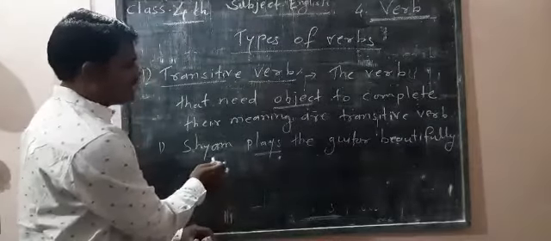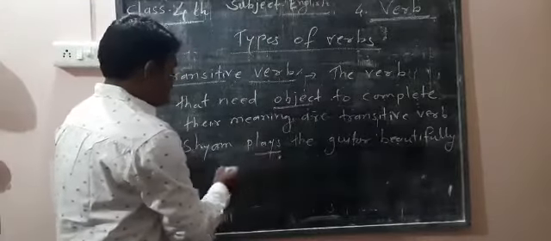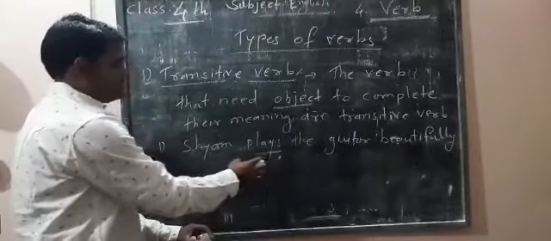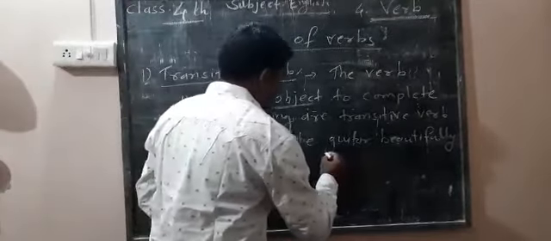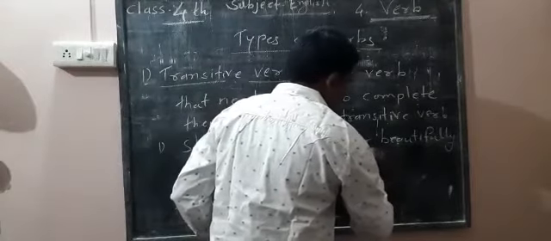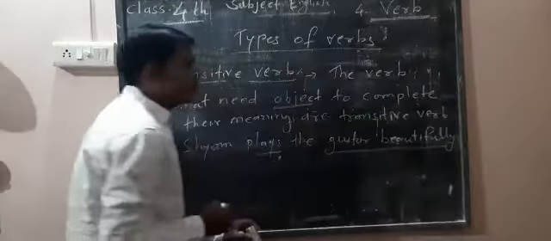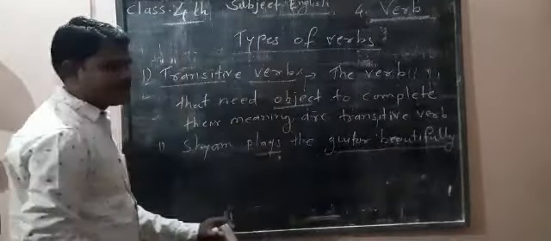This is the example of transitive. But how is it transitive? Shyam plays. But what plays? Guitar. This is the object of that sentence. This is the object part.